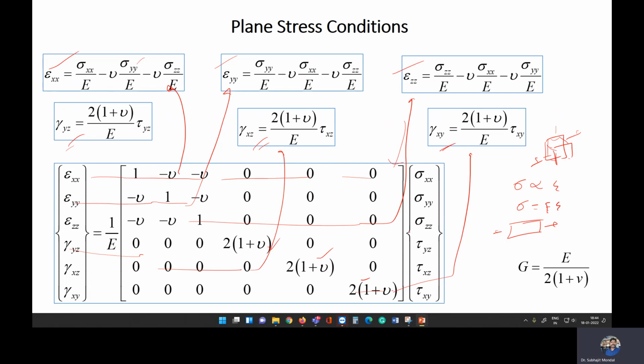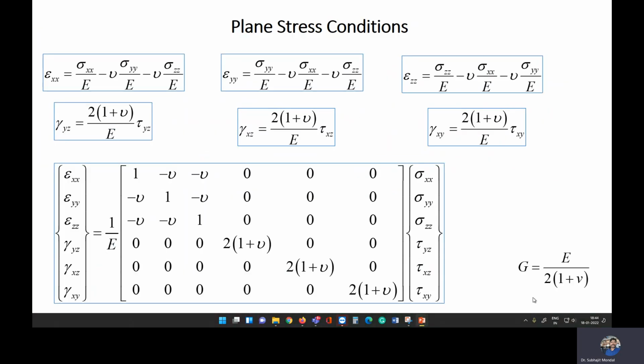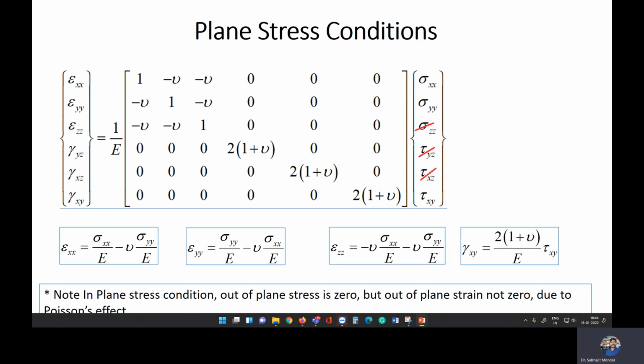Now we come to our plane stress condition. This general condition is where we apply the load in all three directions and relate how strain and stress are correlated. Now for plane stress conditions, we have already discussed that the stress acting in one particular plane, here the z plane, is zero. So we put these values as zero, and then our equation will be like this, where we can eliminate the z terms.